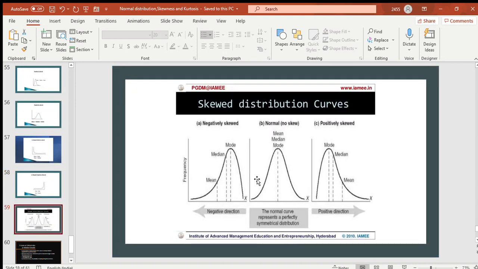So let's see again. In the normal curve, the mean, median and mode lie here. In a positive skewed, the tail is to the right. In a negative skewed, the tail is to the left. In the negative skewed, mode is the highest, and in a positive skew, mean is the highest, okay.